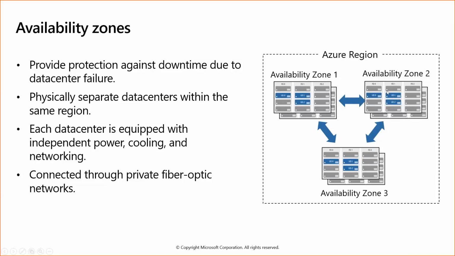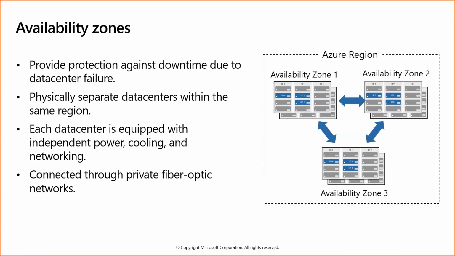So an availability zone can be within the same building or 1 or 2 kilometers apart. Okay, so these are physically separate data centers within the same region. So they are located within the same region. Each data center is equipped with independent power, cooling, and networking. As you know, if you want to operate any data center, it requires power and cooling also.